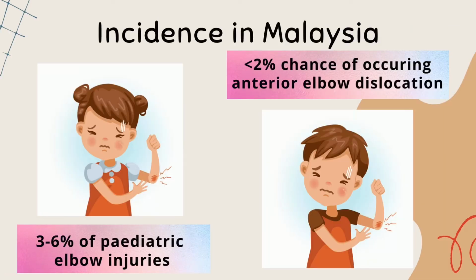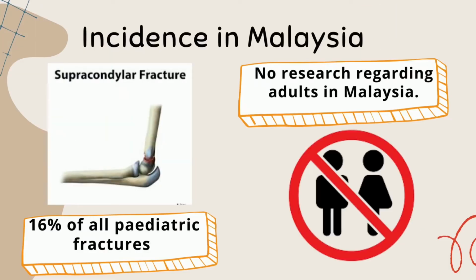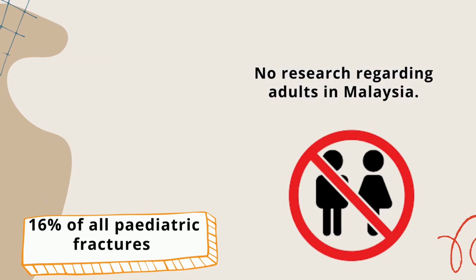Moving on to the incidence in Malaysia, children's traumatic elbow dislocations are uncommon, accounting for just 3 to 6% of pediatric elbow injuries. Only a few studies on pediatric elbow dislocation have been published, the majority of which were case reports including uncommon kinds of dislocations and consequences. Anterior elbow dislocation is uncommon, with less than 2% chance of occurring. Supracondylar fractures occur in 60% of all pediatric elbow fractures, and there is no research regarding the incidence of elbow dislocations and fractures for adults in Malaysia.